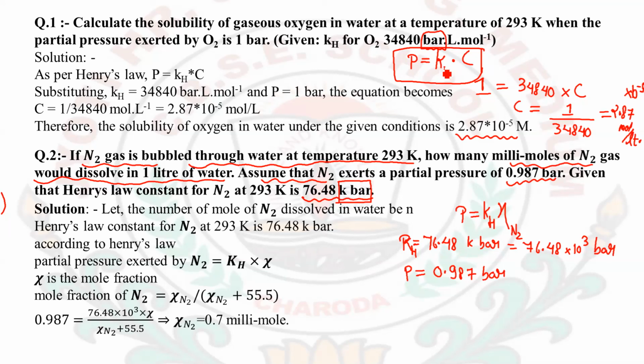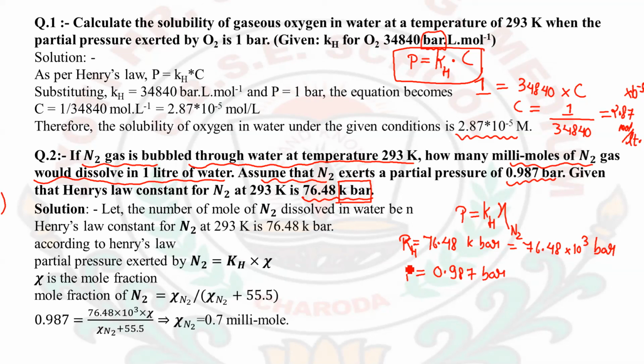So you can decide this way: when the Kh unit is given in bar liter per mole, you use the concentration formula of Henry's law, and when the unit is given in bar only, you use the mole fraction formula.